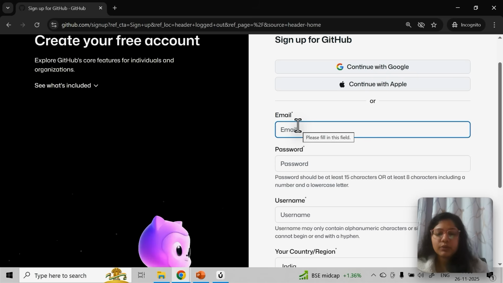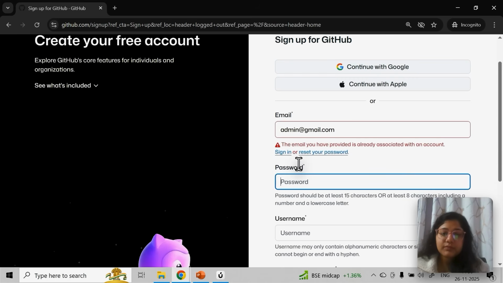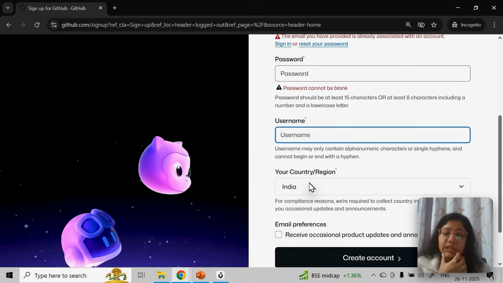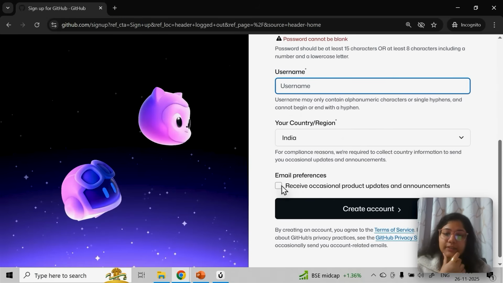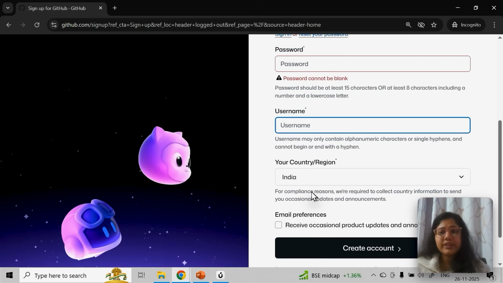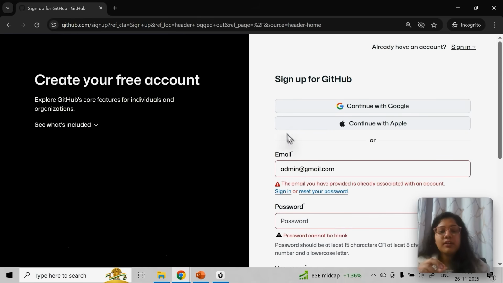You enter your email. For example, I'll enter some dummy data, admin@gmail.com. Then you create a password, then a username, then select the country, and click on create account. After that it will ask you to do some verification to show you are not a robot, and then your account will be created.